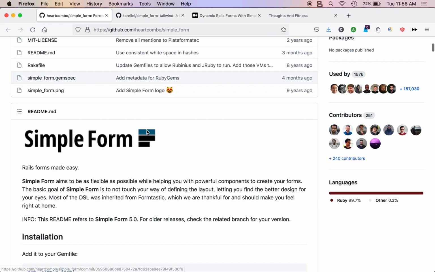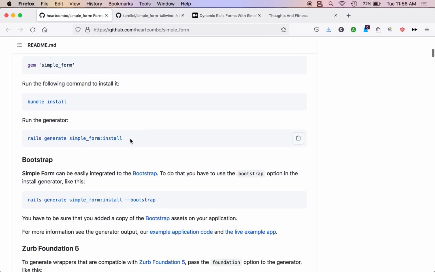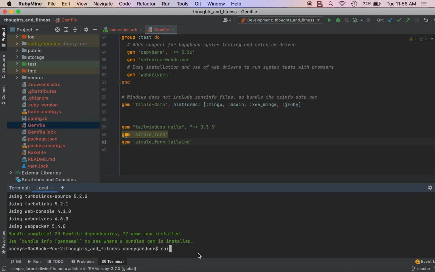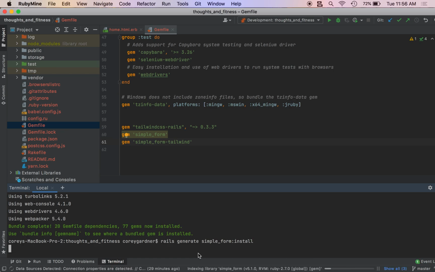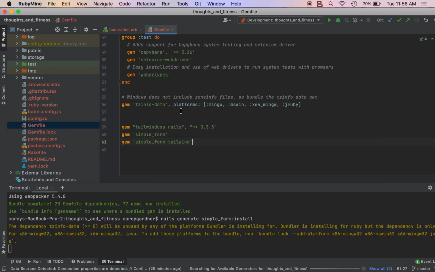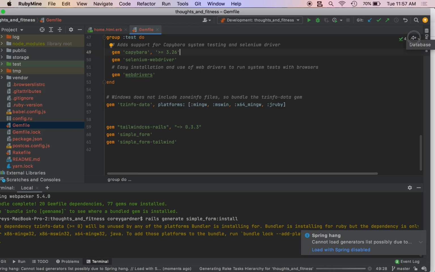So I'm over at the simple form GitHub page, and we need to run this command, rails generate simple_form:install. So just do this. I will run that. Let me shrink this a little bit.